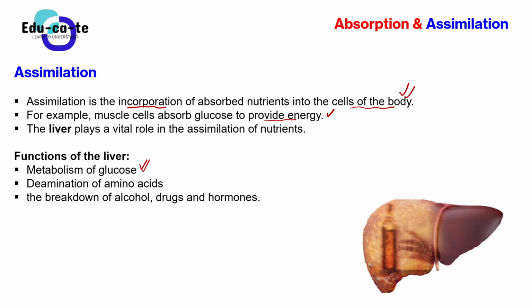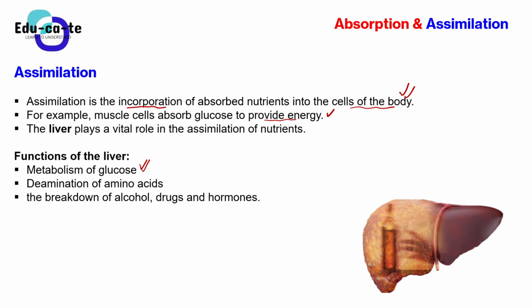So whenever you've got some extra sugar in your blood, let's say when you like eating things that are sweet, you go and buy a lot of sweets, you go and buy something that has got sugar, you drink a lot of tea, and then you eat a lot of sugar. That extra sugar or extra glucose is stored by the liver. So that's the function of the liver, the metabolism of glucose.